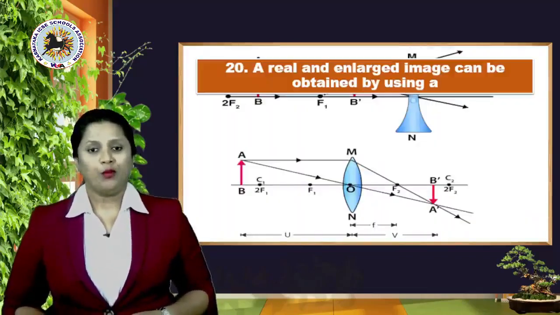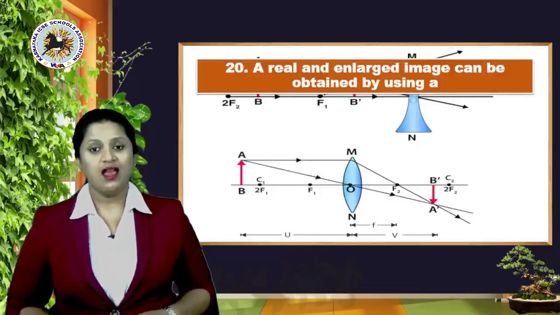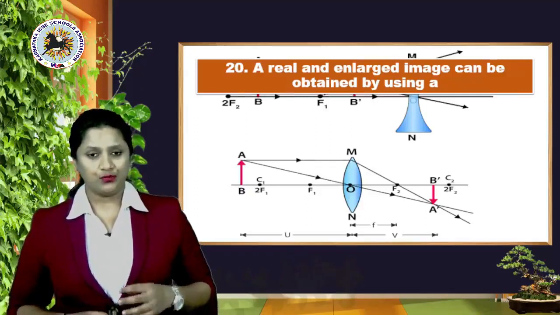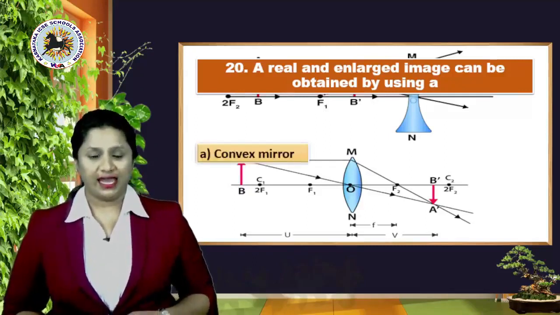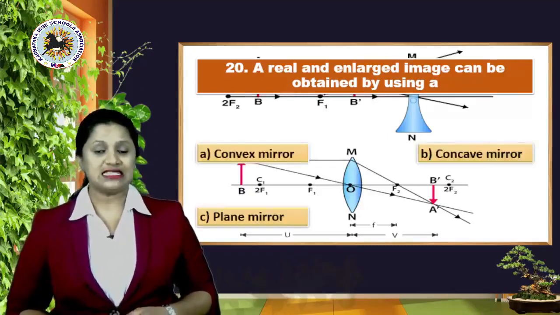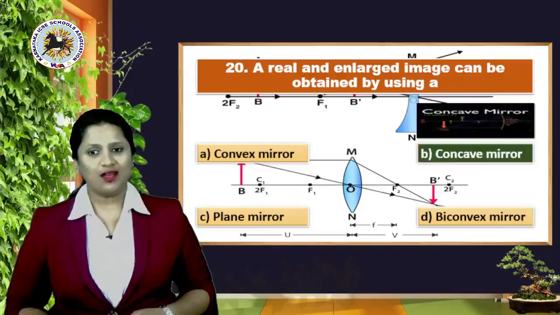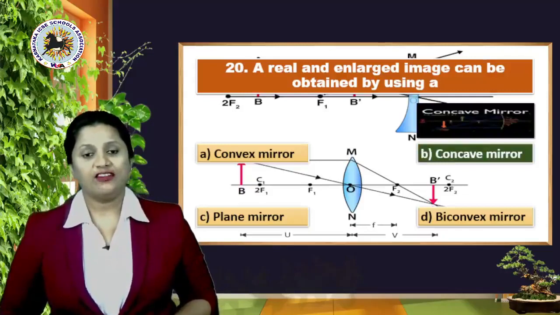Okay, moving ahead, our 20th question. A real and enlarged image can be obtained by using a what? Option A, convex mirror; B, concave mirror; C, plane mirror; option D, biconvex mirror. Right answer? Well, yes, it's B, concave mirror.